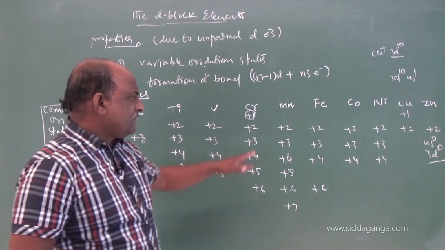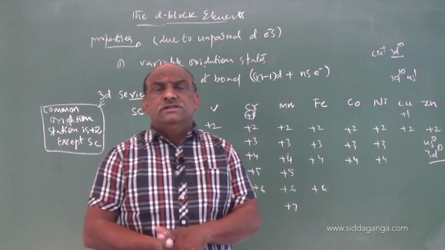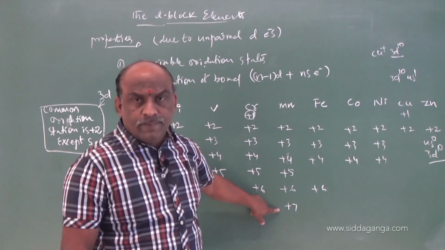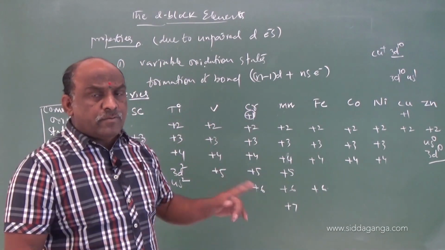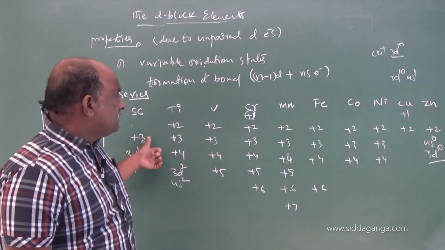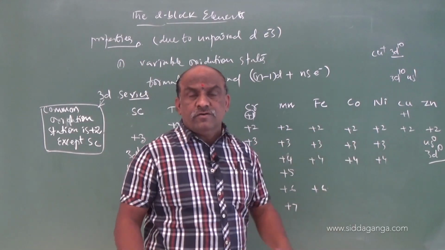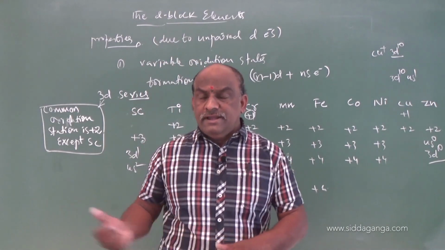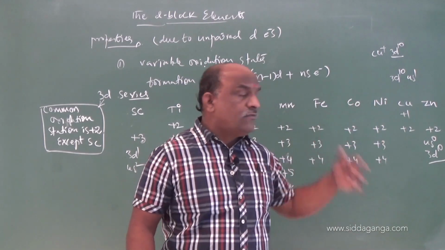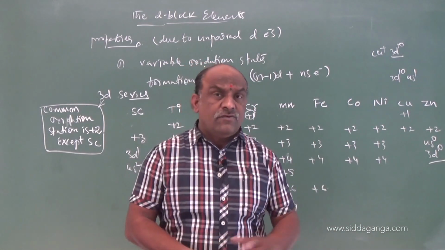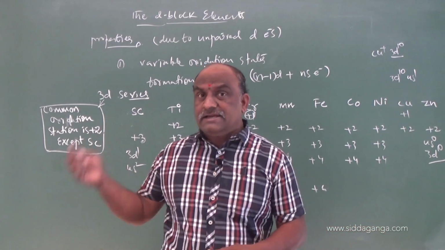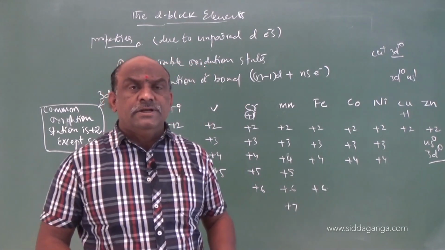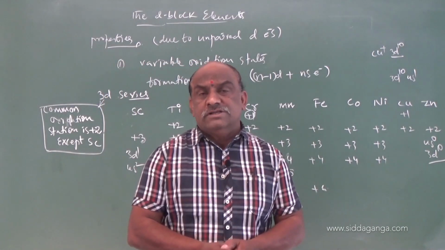So, the maximum number of oxidation states is exhibited by manganese, which is in the middle of the row, and minimum oxidation states are exhibited by the left of the series as well as the right of the series. What is the reason they exhibit minimum oxidation states? Due to the lack of d electrons, or the lack of unpaired electrons: scandium, titanium, and going to copper, zinc, exhibit minimum oxidation states.